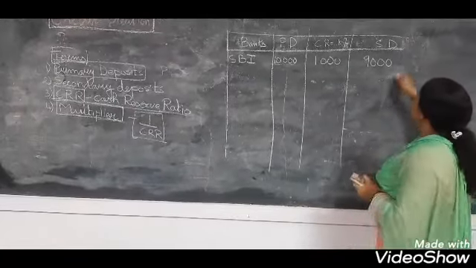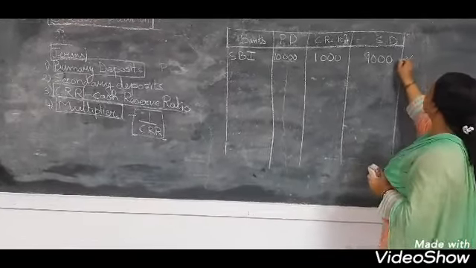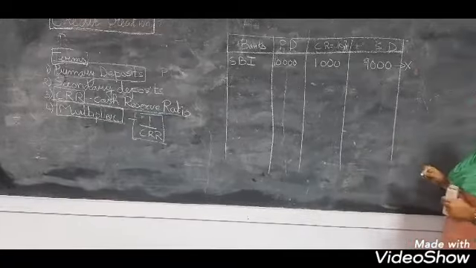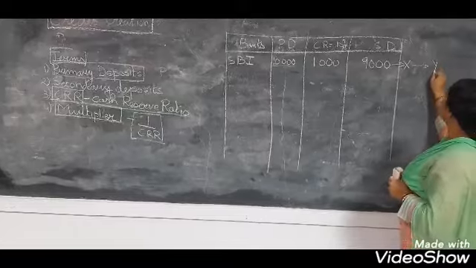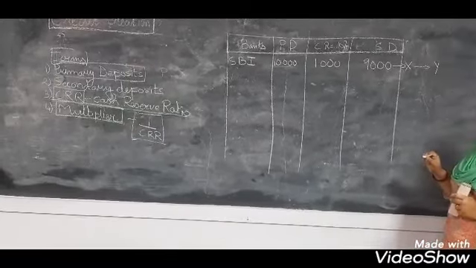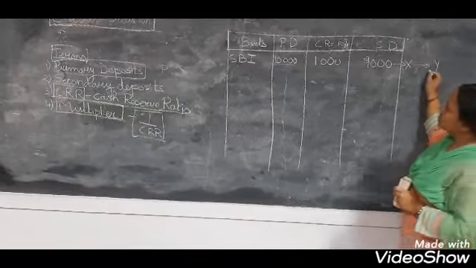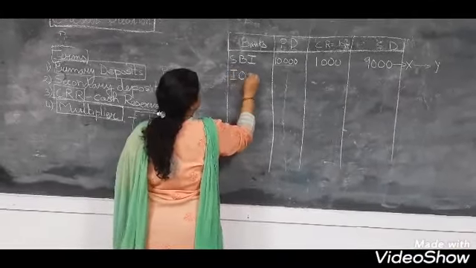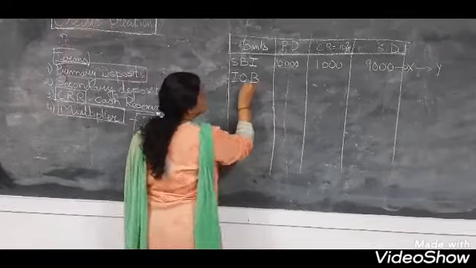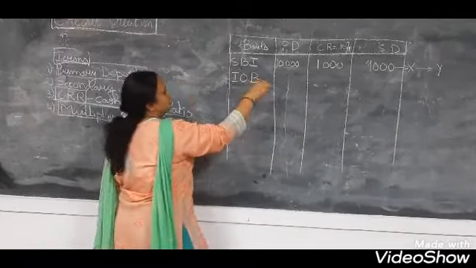Now children, suppose Mr. X is taking this loan from SBI and he has paid this 9,000 to Mr. Y. Alright, so Mr. Y will take this 9,000 and deposit it in his bank, say Indian Overseas Bank.